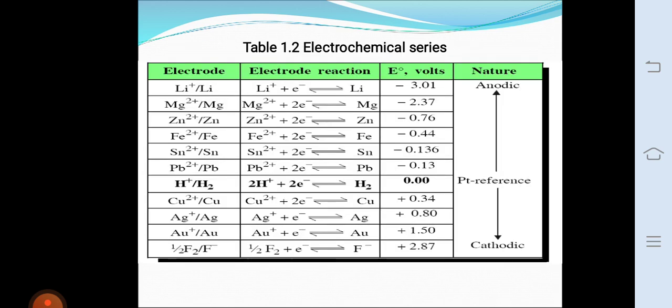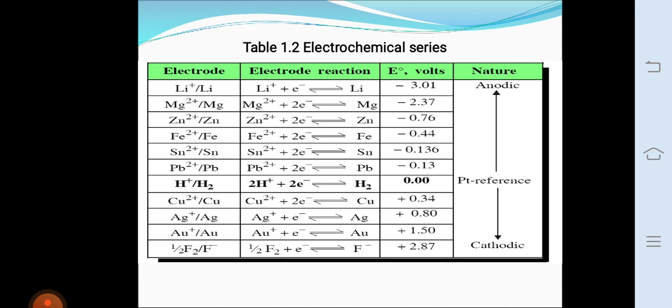Significances of the EMF series, or applications of the electrochemical series. The first one is calculation of the standard EMF of the cell. The standard EMF of the cell E0 can be calculated if the standard electrode potential values are known, using the following equation: E0 cell is equal to E0 right hand electrode minus E0 left hand electrode.